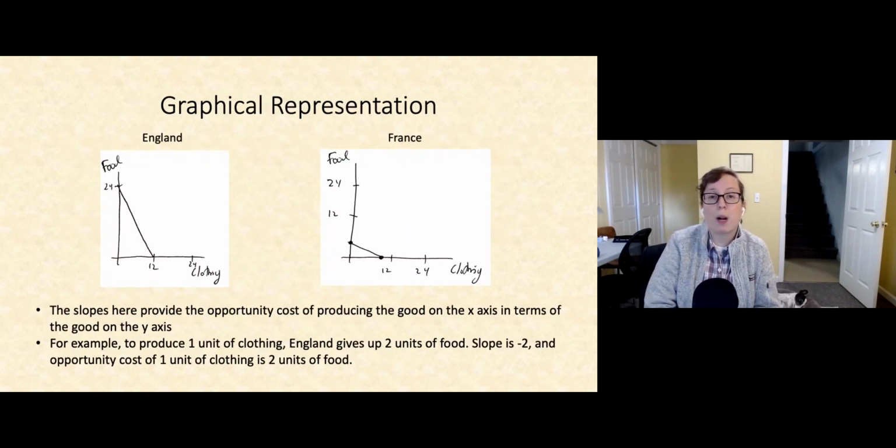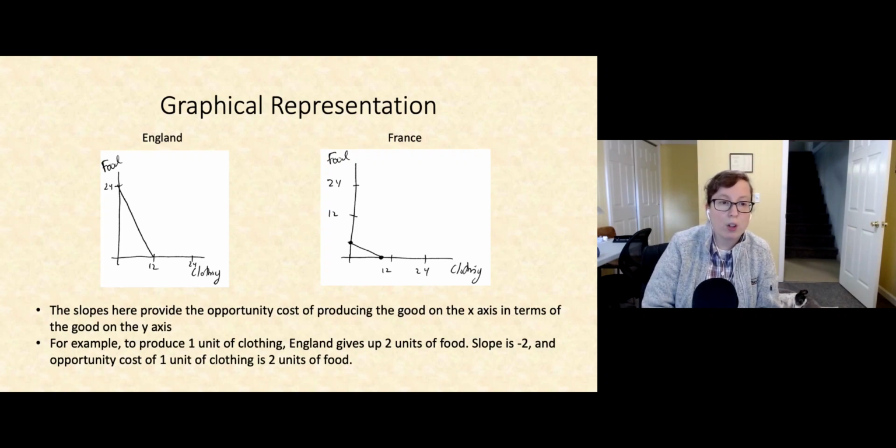You can also express these production possibilities very nicely on a graph. What you can do is plot the production of one good on one axis and the other good on the other, and use a line to represent production possibilities if time is split between the production of these goods. So for example, take a close look at England's production possibilities graph.